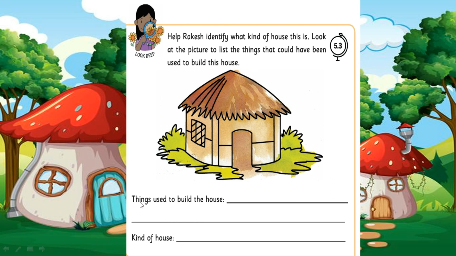Children, see the first one. Things used to build a house. What kind of things are they using to build this house? Can you guess? Yeah, very good. Mud, straw and plastic sheet. See the picture, what kind of things are they using to build the house? Mud, straw and plastic sheet. Okay, children, what kind of house is it? Can you guess whether it is a permanent house or a temporary house?